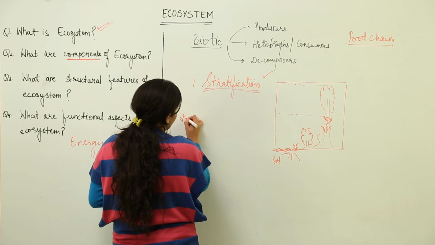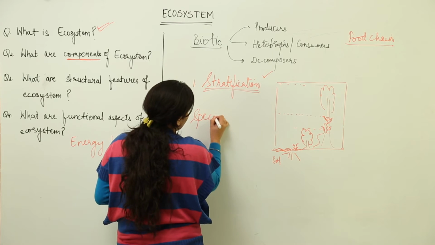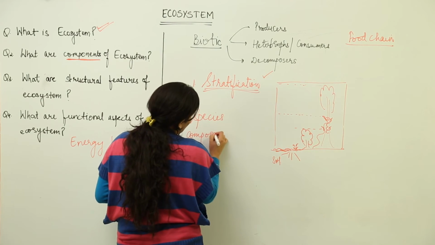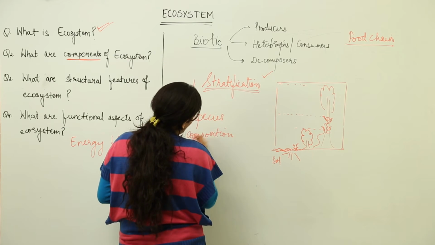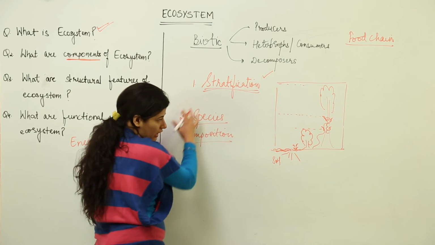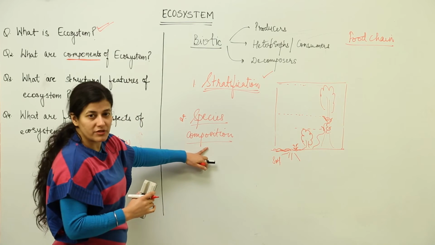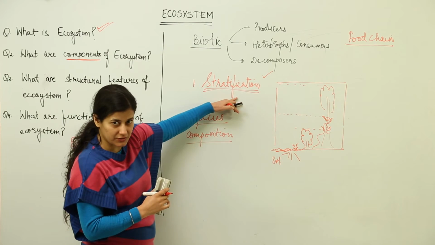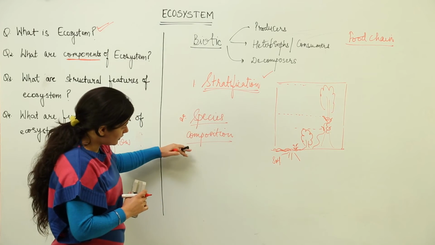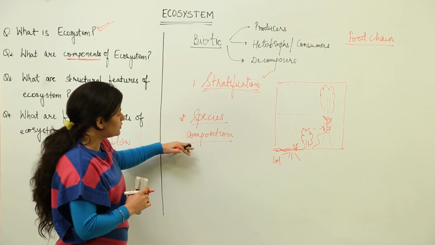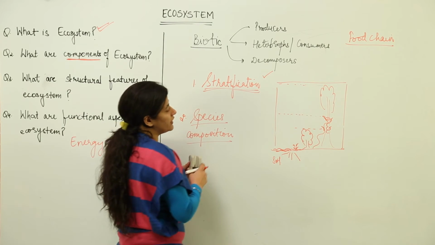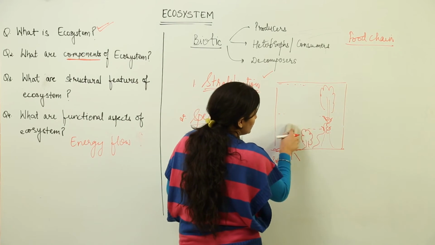The other one would be species composition. These are the two ways in which you can deal with the components of ecosystem. So you are going to study the ecosystem from the stratification point of view. Then there is another way, that you would study the ecosystem from the species composition point of view, let alone the stratification.